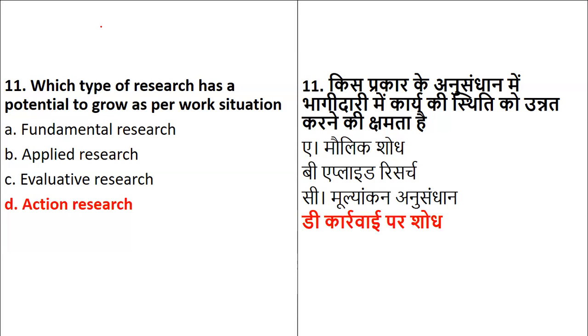Okay. So see, fundamental research is based on theories, basic research you can call, depending upon the application of the theory, which is not given in the question. Applied is application, which again the question does not tell anything. Evaluative research talks about evaluation, which is again not indicating anything. And action research means something which you immediately try to implement in order to see some progress, development or growth. So the type of research which has a potential for growth is called action research. Okay. Next.